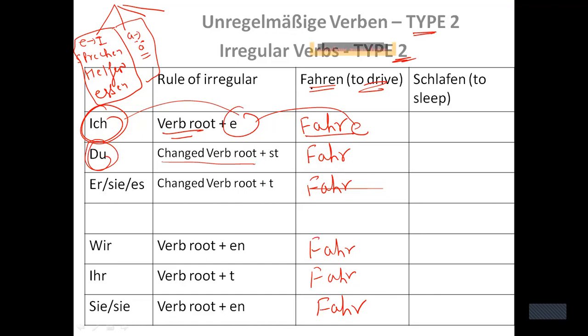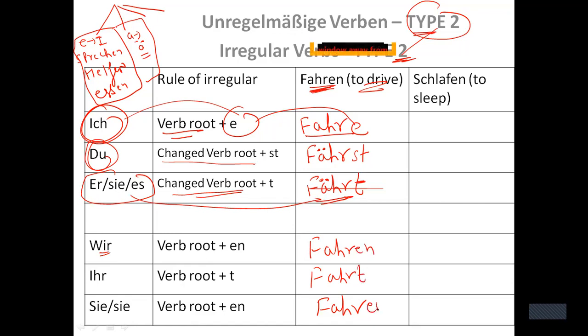Now since this verb belongs to an irregular verb and category 2, that is why changes shall take place. And what changes shall I do? I shall write A to A umlaut. So umlauts will come only in "du" plus st, fährst. It will give you the meaning of you drive. Then "er", "sie", "es", it says change verb root. Now this verb belongs to category 2 and A will change into A umlaut plus T, right? Fährt. So it will give the meaning of he drives, she drives, or it drives. Then with "wir", I shall not write A umlaut, only fahren, fahrt, and fahren will be there.